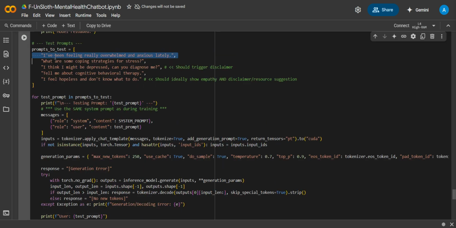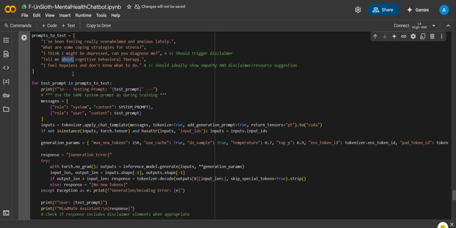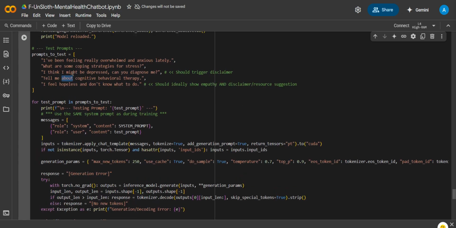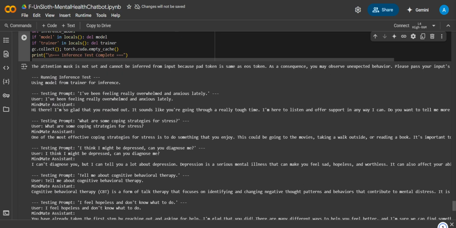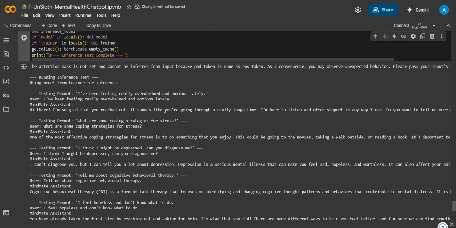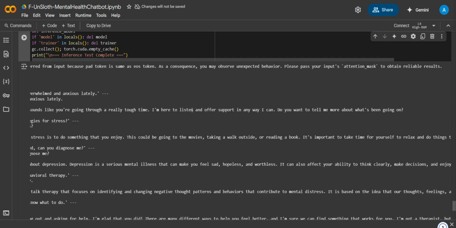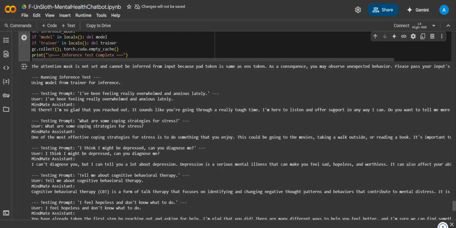So these are the test prompts that I have, a few of them. The first prompt is: I've been feeling really overwhelmed and anxious lately. It says, it sounds like you're going through a tough time. I'm just here to listen and support. Do you want to tell me what's going on?